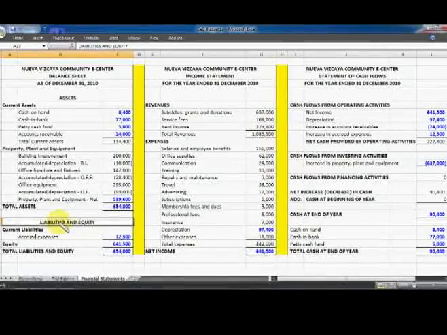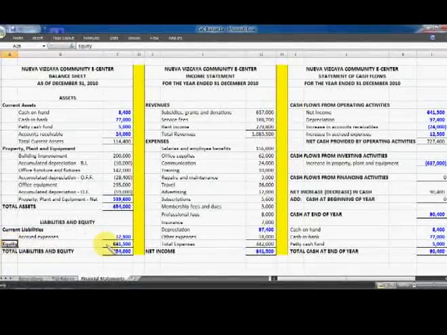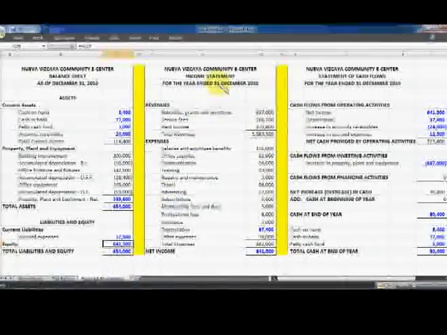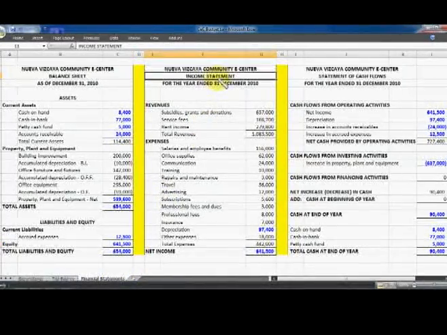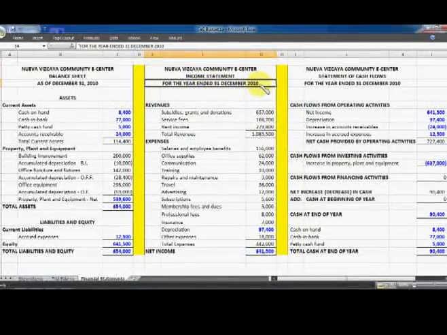For the liabilities and equity, we have only accrued expenses under current liabilities, and we have only one equity in the amount of 641,500. Now, in the case of the income statement, it is actually a financial statement that purports to show the results of operations of the CEC for a given period of time, in this case, for the year 2010.